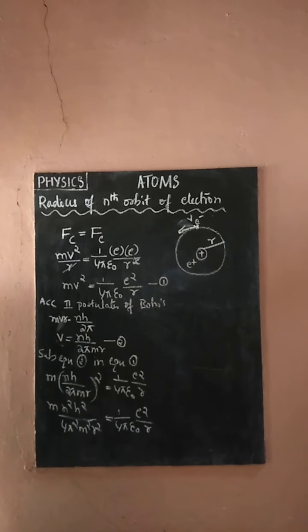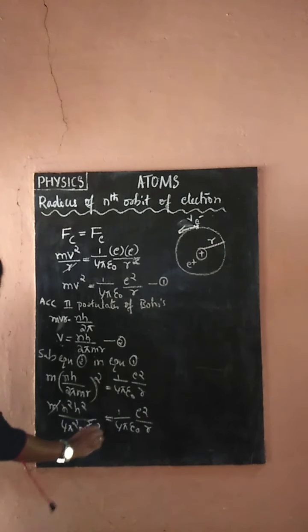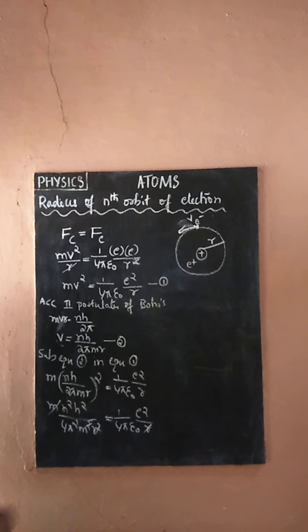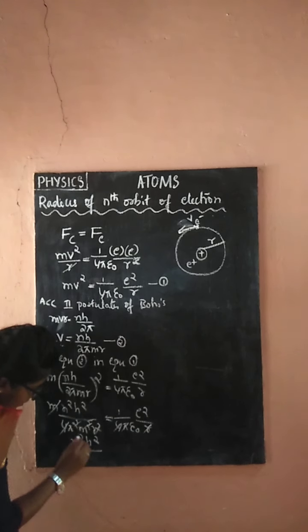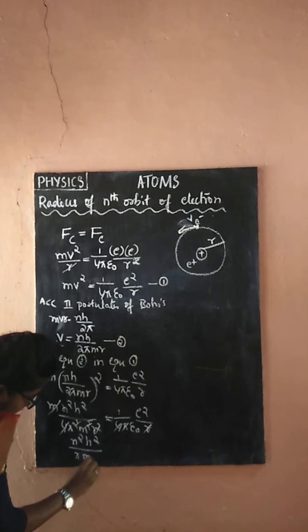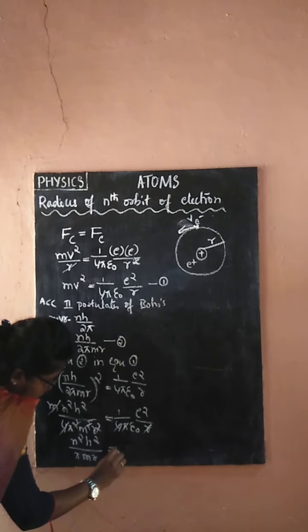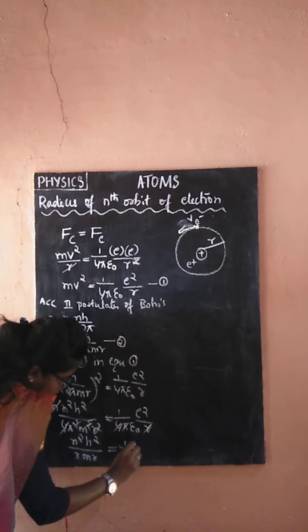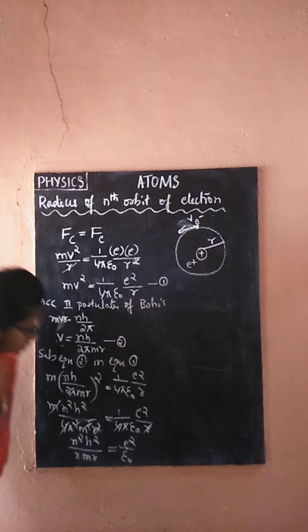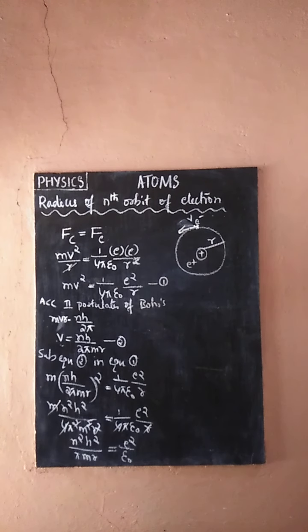Does anything cancel here? Yes. One m cancels, one r cancels, 4 cancels and one pi cancels. So n square h square by pi m r equal to 1 by epsilon naught E square.